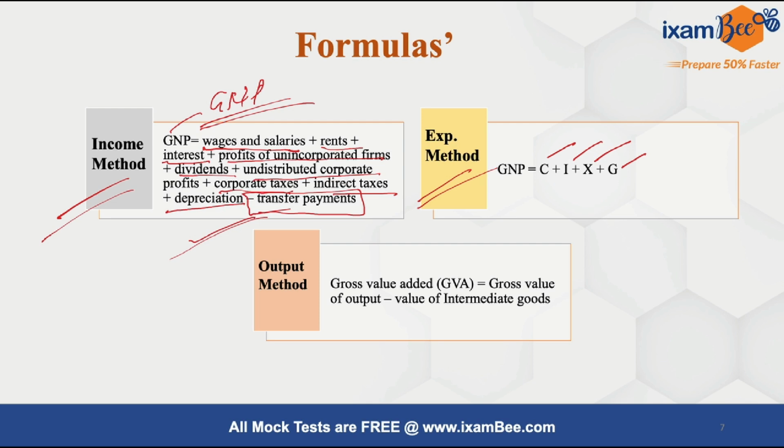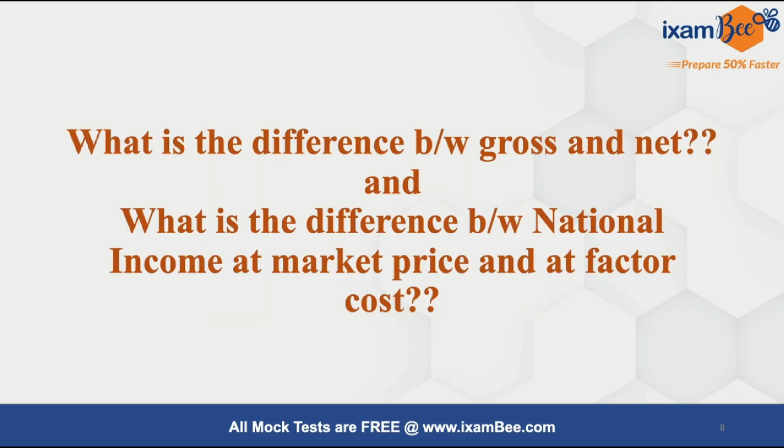Now let's have a look at the expenditure method. As we have discussed, we take into account the personal expenditure, private investment, government expenditure, and net foreign investment. So these are the four things that we have to consider for calculating national income using the expenditure method. Coming to the output method and value added method, here the gross value added is calculated as the gross value of the output, and we have to subtract the values of the intermediate goods. These are the formulas for three different methods of calculating national income.